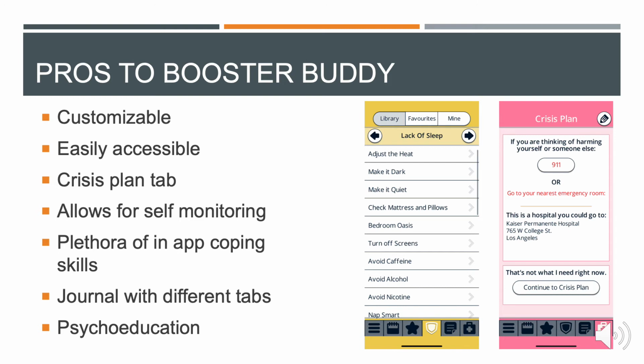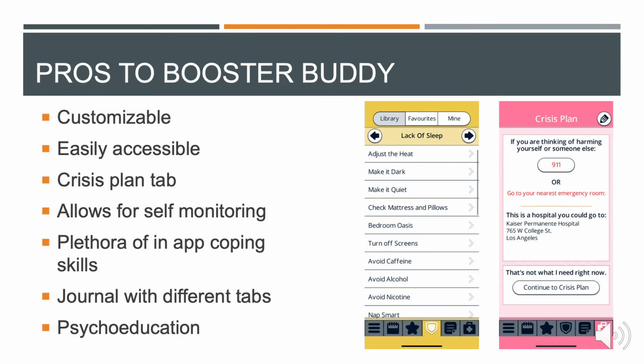It's also easily accessible as it's free in cost and does not require Wi-Fi to use. They have a crisis plan tab so that when clients are really struggling or are in crisis mode, it sends them straight to their crisis tab, which they created, which has all the information of the nearest hospital and what number they can call if they need to seek help at that time.